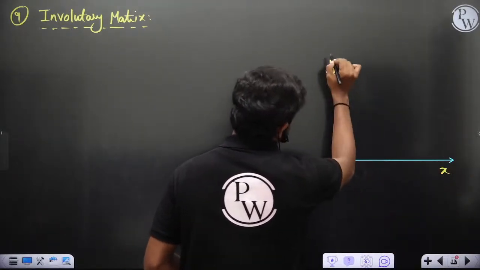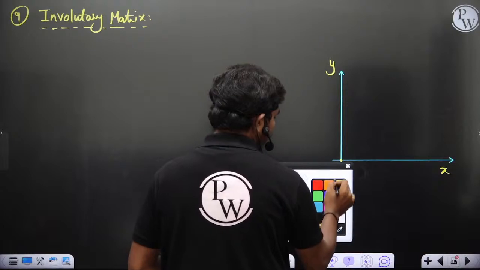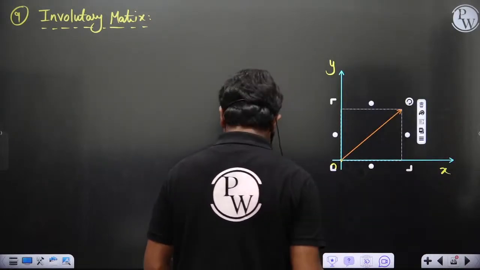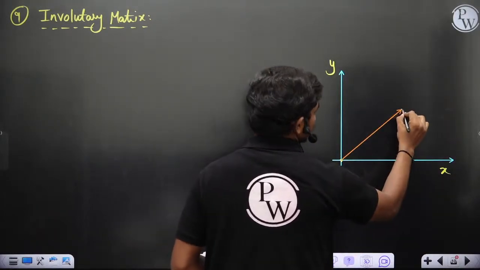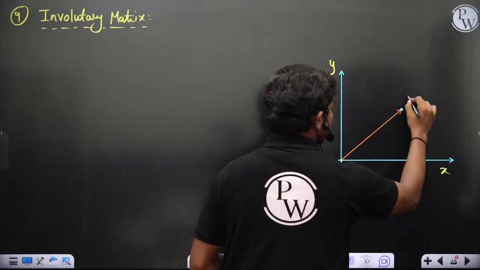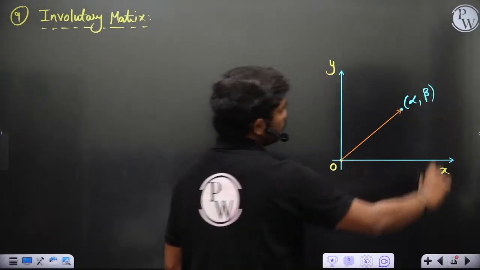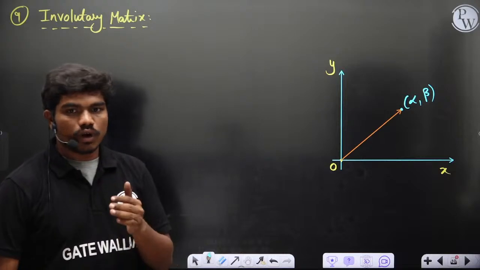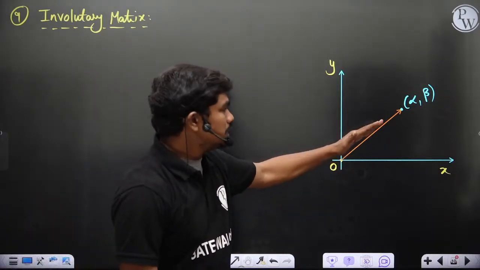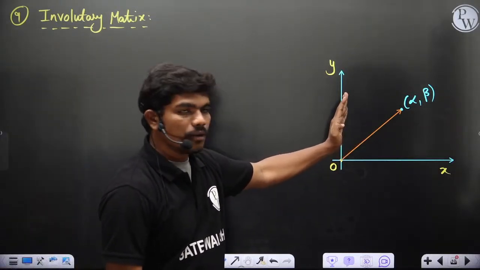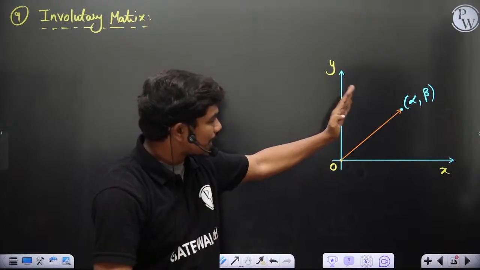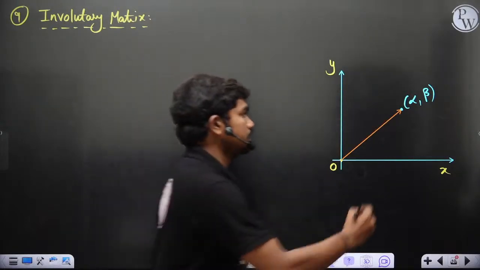X, Y. Then if this is the vector having the coordinates x, y, for example, let's say alpha comma beta are the coordinates of this vector. What an orthogonal matrix does is it rotates this vector first by an angle theta, and then if you apply A transpose, it again brings back and restores this vector x bar. That's what you have seen.